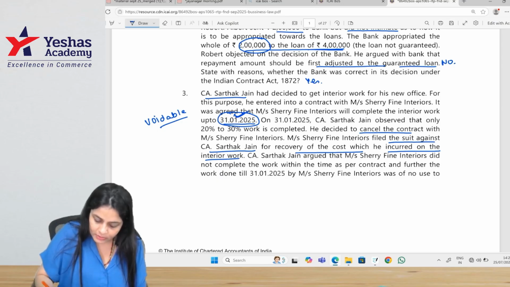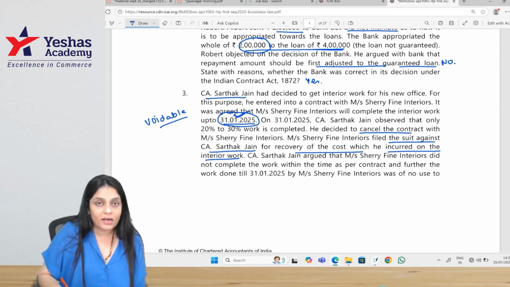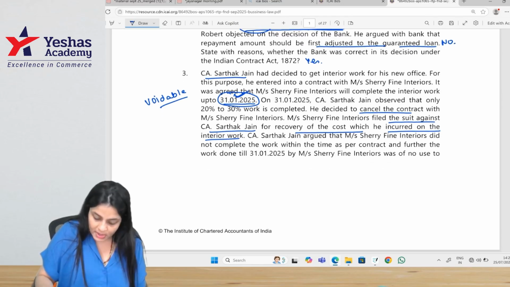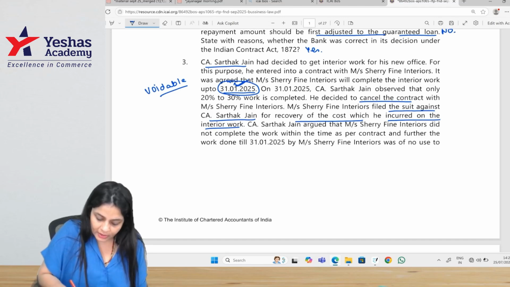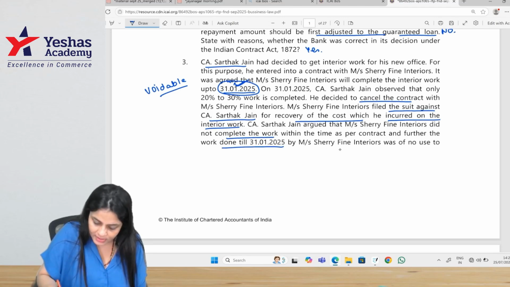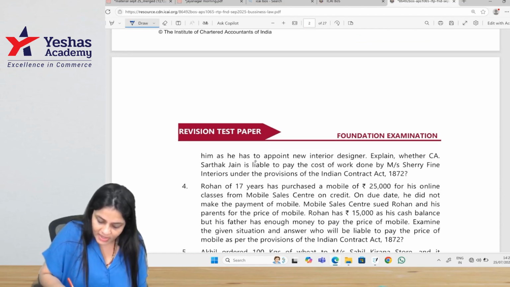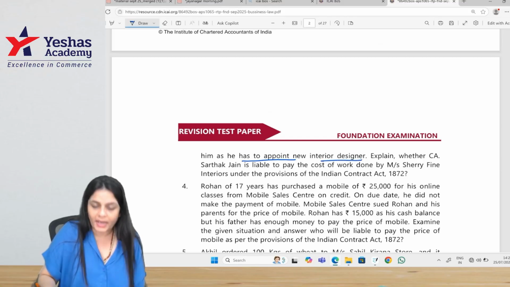Messrs. Sherry Fine Interiors filed a suit against C.A. Sarthak Jain for the recovery of the cost which he has incurred on the interior work. C.A. Sarthak Jain argued that they did not complete the work within the time as per the contract, and further the work done till this day was of no use to him as he has to appoint a new interior designer.